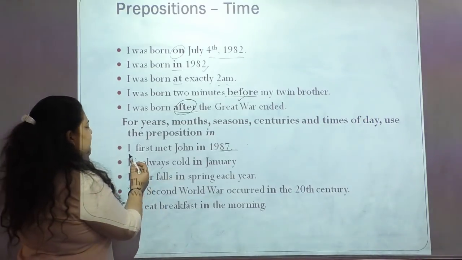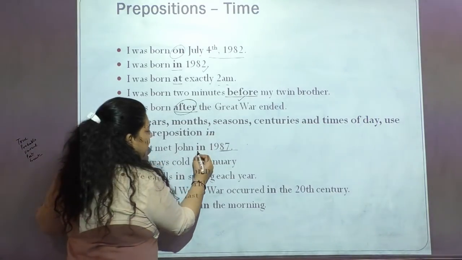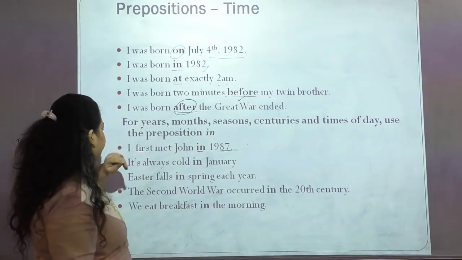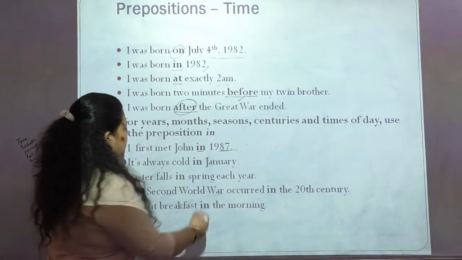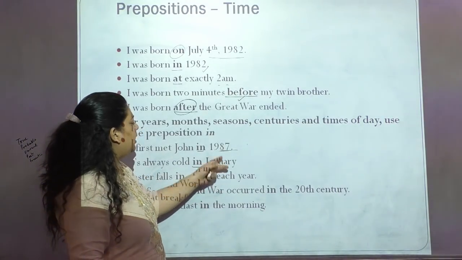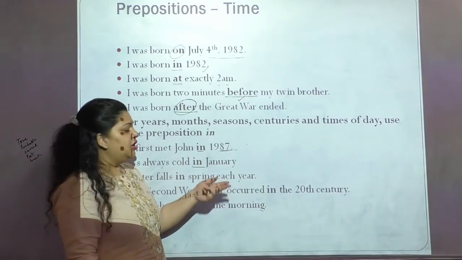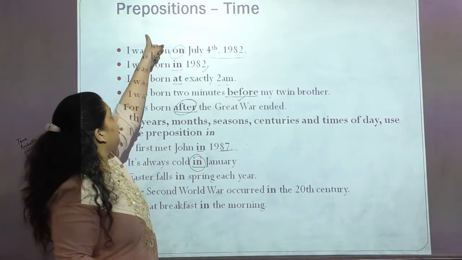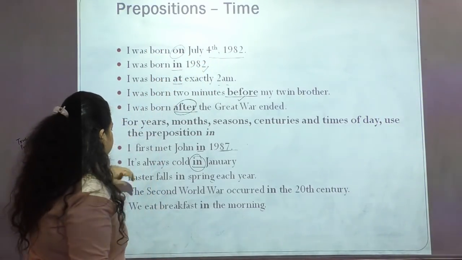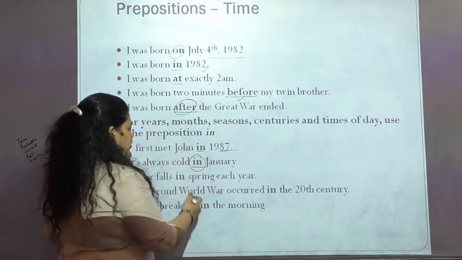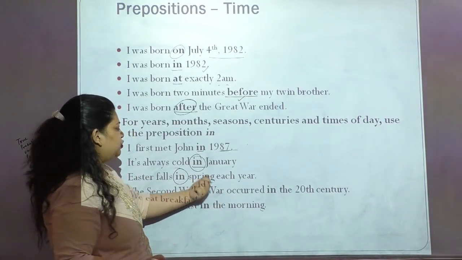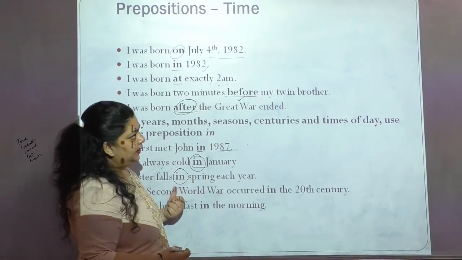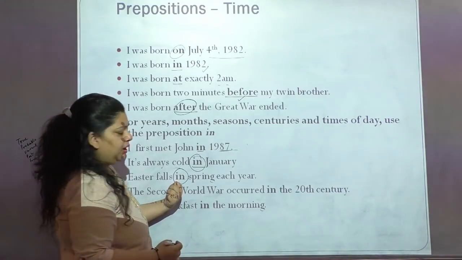Now the next example is, I first met John in 1987. It is very similar to the second example. It's always cold in January. I have already informed you that whenever I am talking about the month of the year, I always use in, if I am talking about preposition of time. Now, Easter falls in spring each year. So whenever I am talking about the season, at that particular time also I use the preposition in for denoting the time.